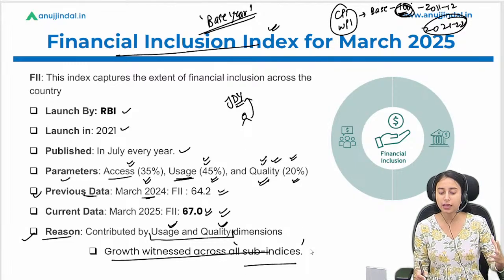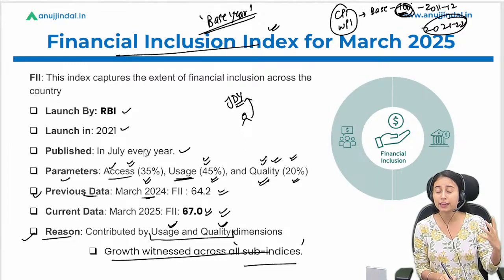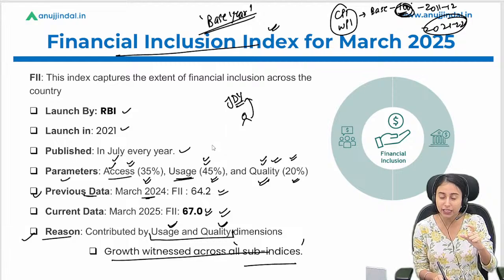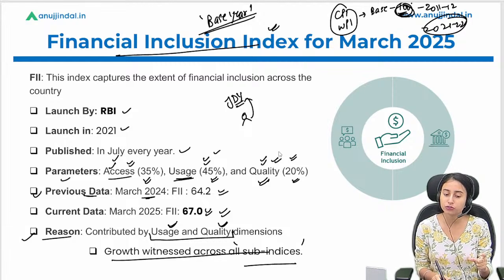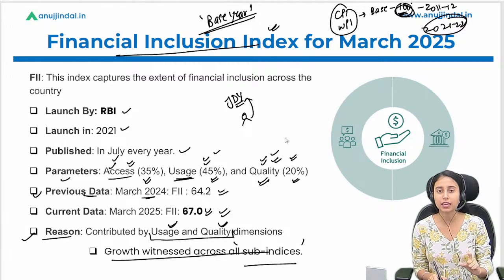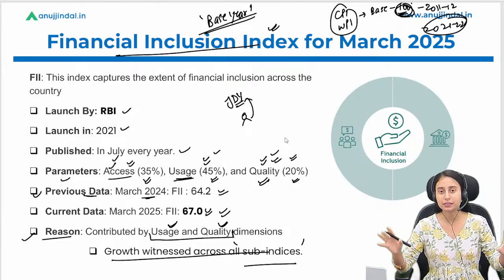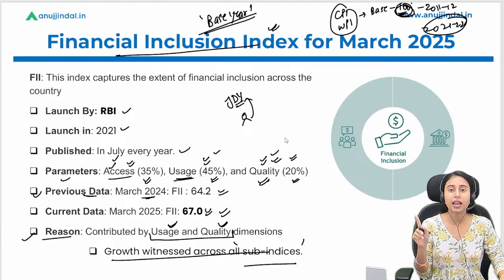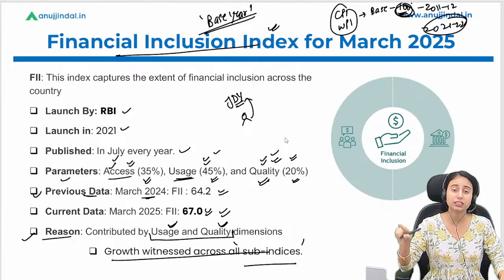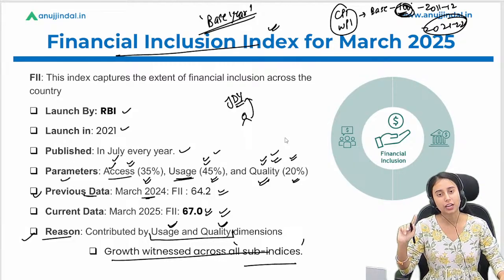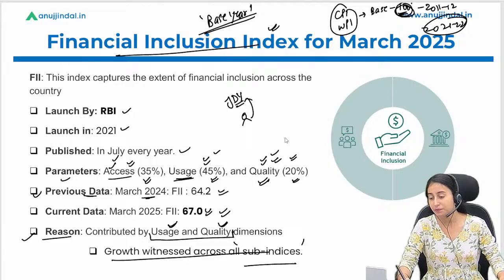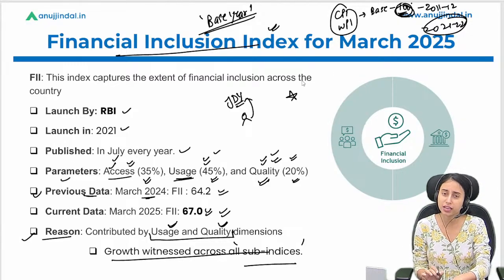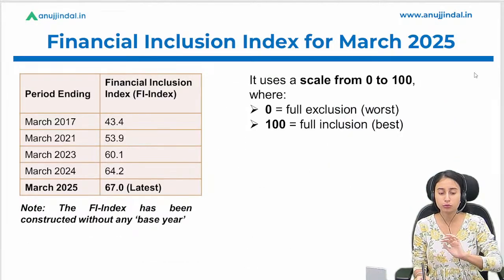That means they are not saying that the access parameter saw no growth. No, growth was seen there too, but where was the maximum growth seen? In usage and quality. So you will remember this. However, all the sub-indices have witnessed a growth. However, the usage and the quality are the major reason why we are witnessing a high growth in the financial inclusion index. Okay, everything is clear till here? You have to remember this page well. It will be useful for you for the examination.